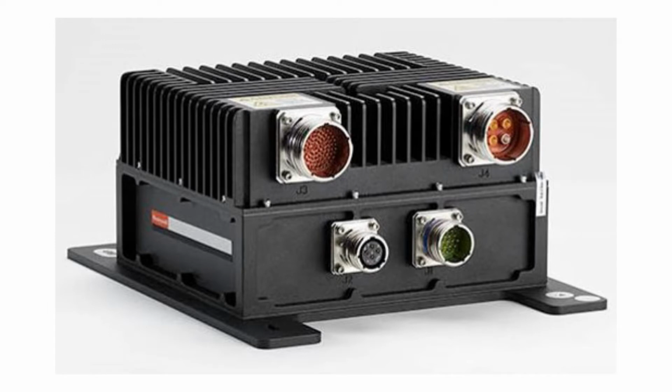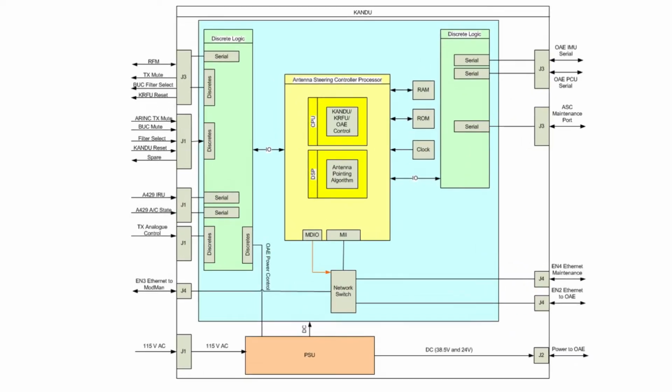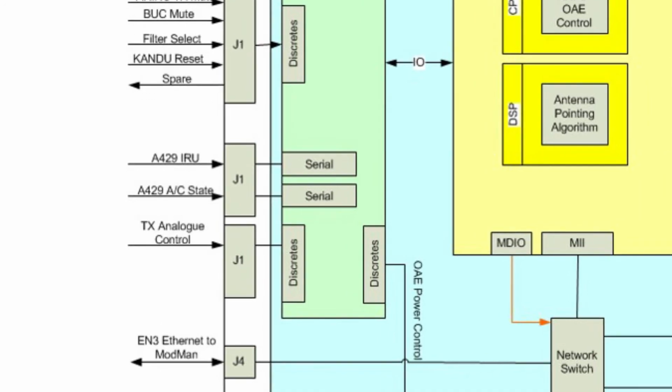The CANDO provides the following functions and interfaces. The JetWave SATCOM system requires aircraft position and altitude data for control and pointing of the antenna. This data is received by the CANDO from the aircraft's IRU or from an air data and inertial reference unit. The data is electrically received by the CANDO by means of ARINC 429 interface.